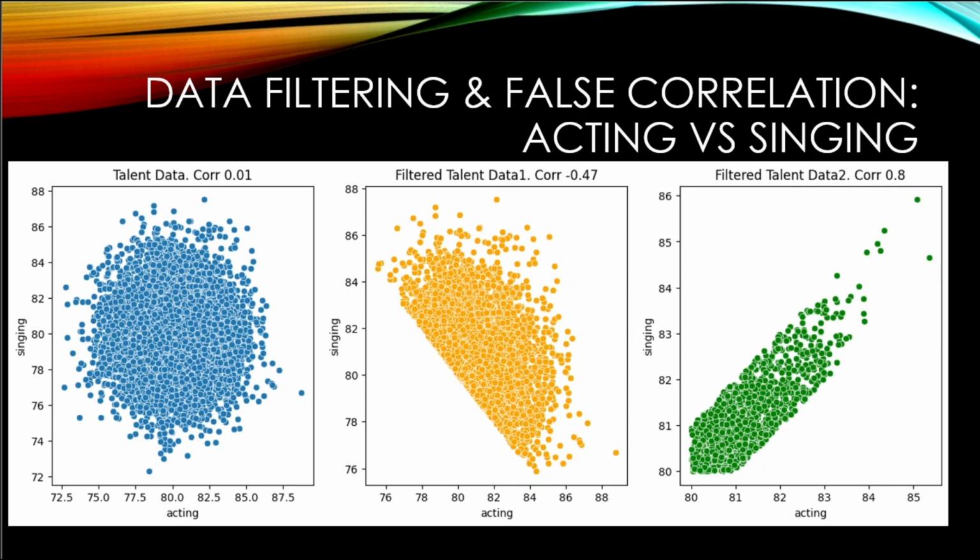Now let's try a different filter. Let's keep only those people who are good at both acting and singing, and not just good, but closely matched in both the skills. The result is a positive correlation. This filter reveals a trend where people who sing well also act well. But again, it's not a property of the full population. It's a result of how we filtered the data.